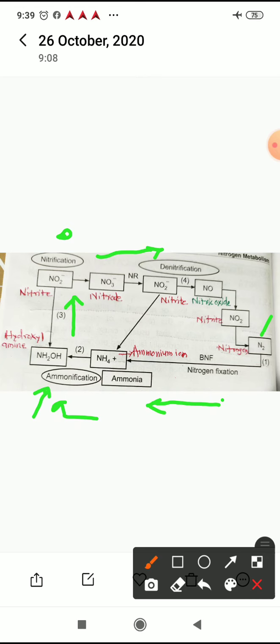So in all, we have seen the process of nitrification, denitrification, and ammonification, how they are interconnected or there is coordination between these three in nature.